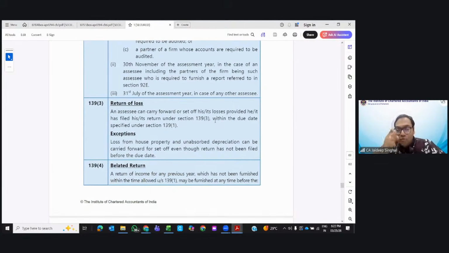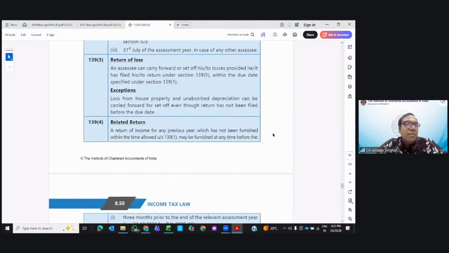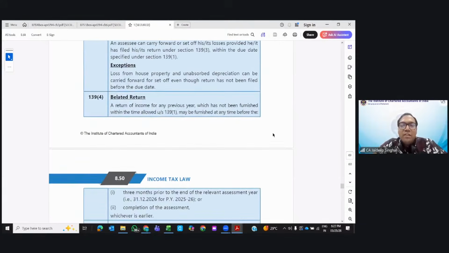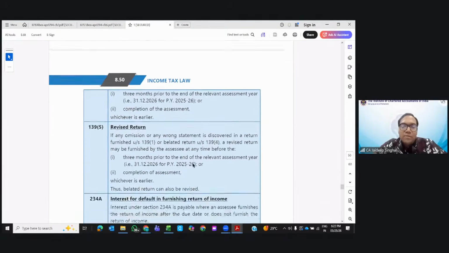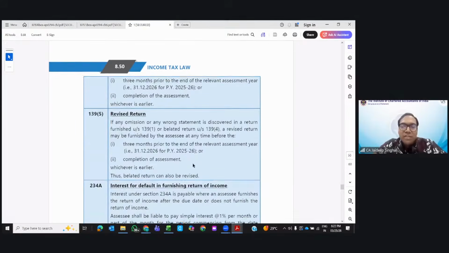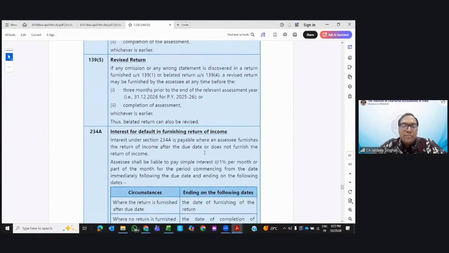If you want to claim the loss, you need to file within the due date. But there are two exceptions: loss from house property and unabsorbed depreciation. You can set off even if you file after the due date. Belated return, 139(4): if you haven't filed the return on time, you have additional time. You can file up to 31st December of that year, or the completion of assessment, whichever is earlier. 139(5), revised return: again till 31st of December you can file a revised return.